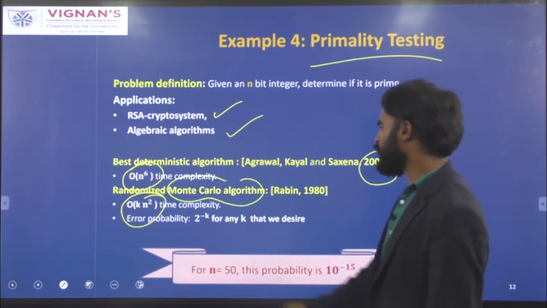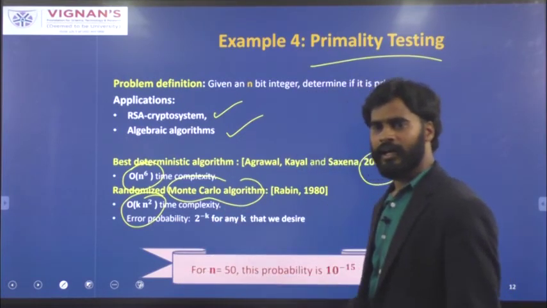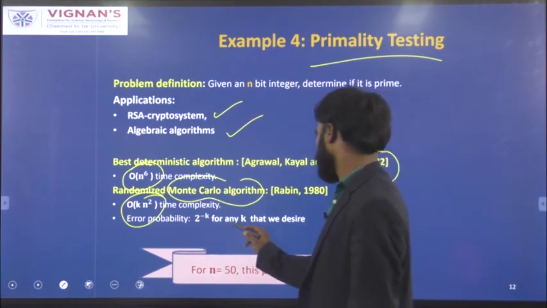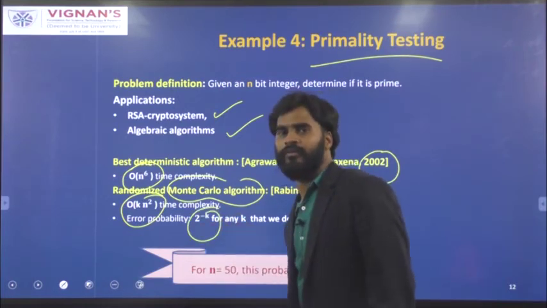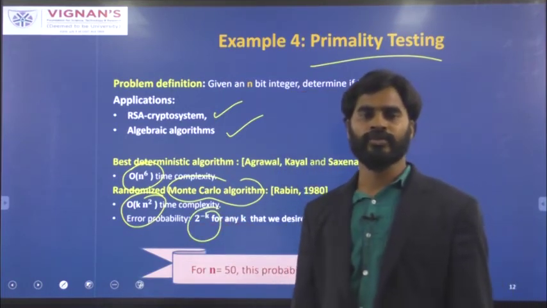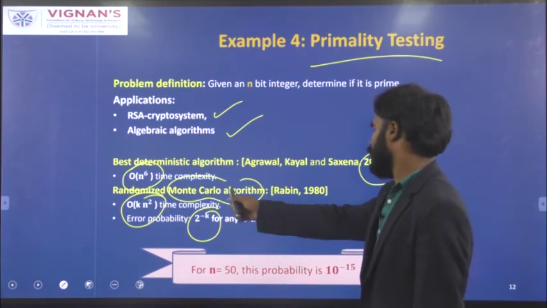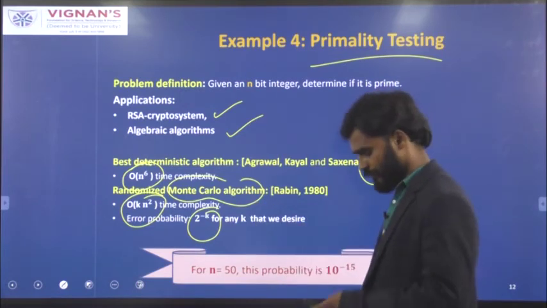As I said, it is a Monte Carlo algorithm, so still there is an error rate for this one. It is 2 power minus k, and that depends on what k value you are choosing when you are solving using the Rabin algorithm.